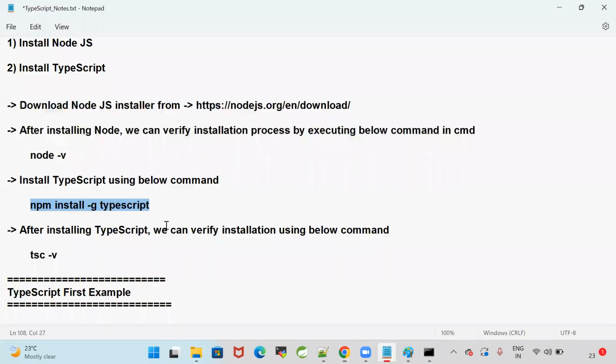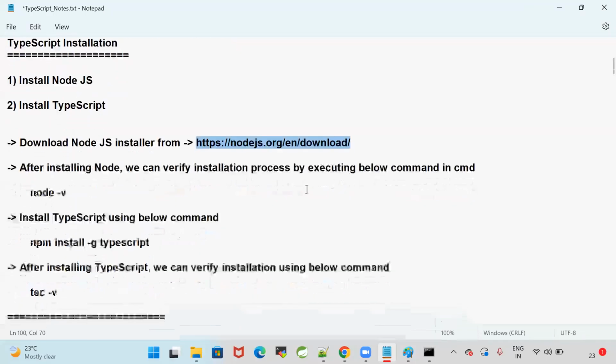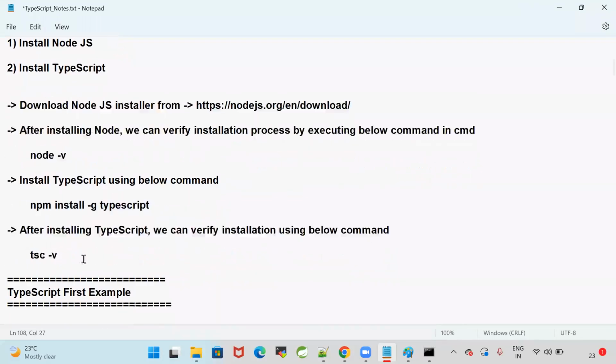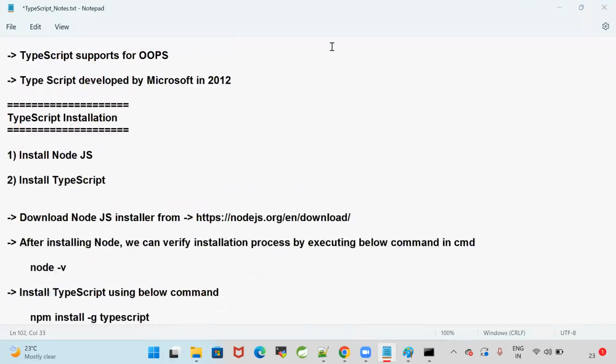So with this, the TypeScript setup is completed. It's simple. Download Node.js from this URL and install it. After installing, verify the version of Node. Once Node is installed, using the npm package manager, install TypeScript. Once TypeScript is installed, verify the TypeScript version. Are you guys able to understand how to set up TypeScript?